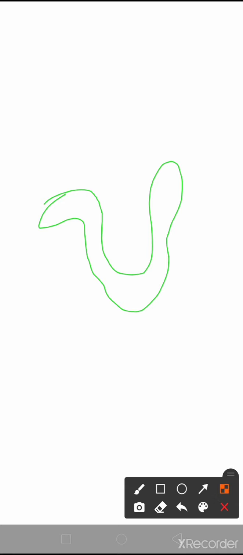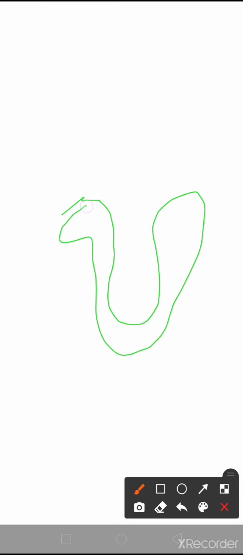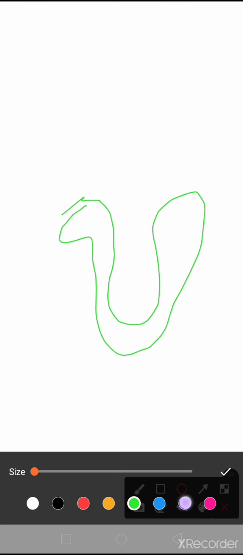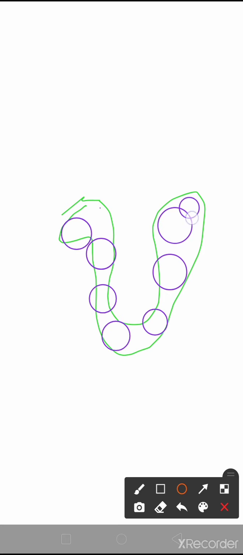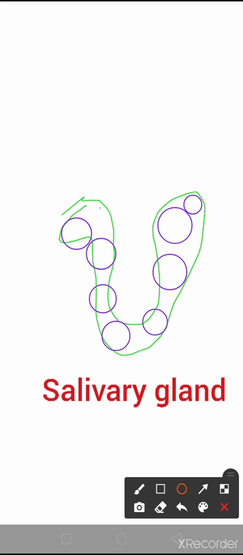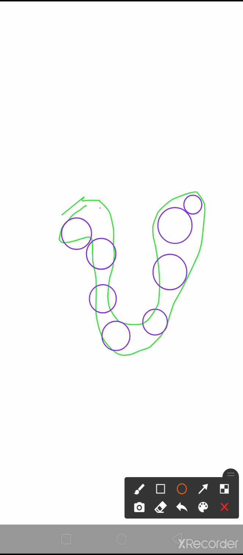While in case of multicellular gland, suppose this is our gland and this gland is formed of many cells. These are the epithelial cells. So this is multicellular gland, and the example is salivary gland, pituitary gland, pancreas, etc.